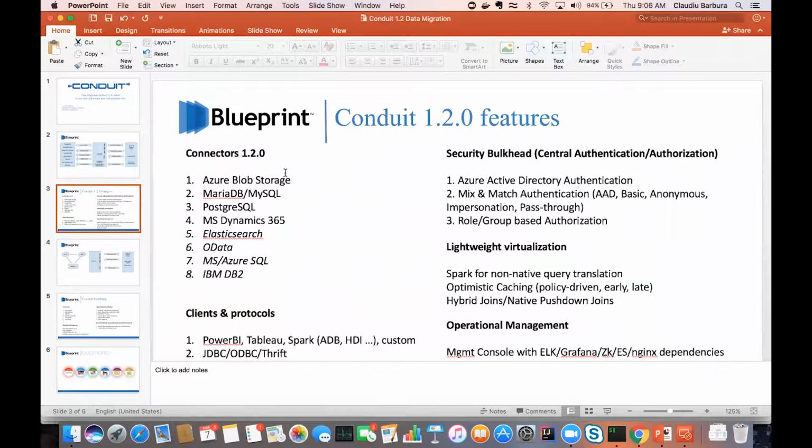Quickly, the list of features. We have these connectors. We're at our 1.2 release. We have these 8 connectors, and that list is growing. We are a security bulkhead. We support central authentication and authorization.